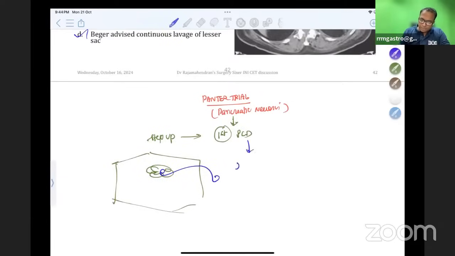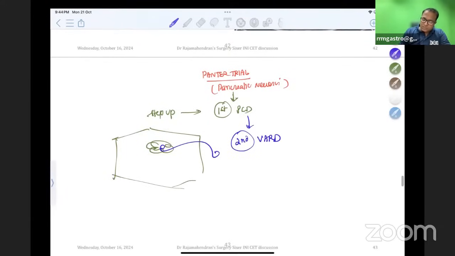Then the second approach is video assisted retroperitoneal debridement. For example, if the necrosis is in the body and tail, I can put a nephroscope through a small hole and remove it. If it is in the head, I can go for minimally invasive necrosectomy using a laparoscope.